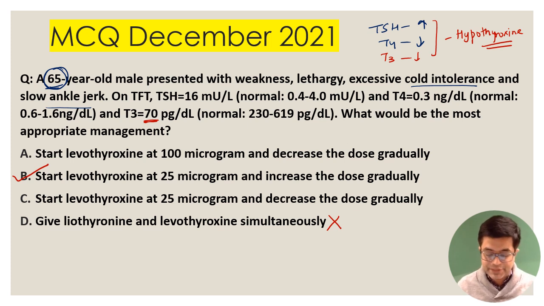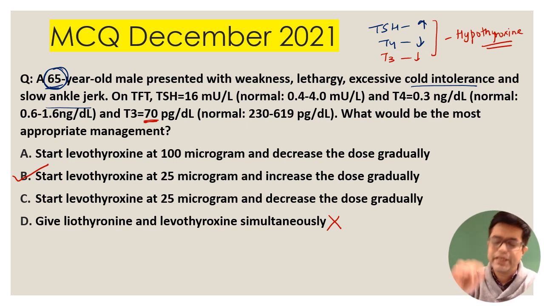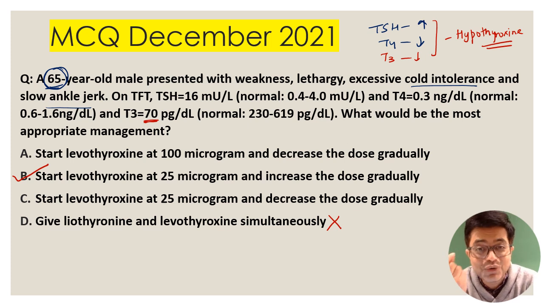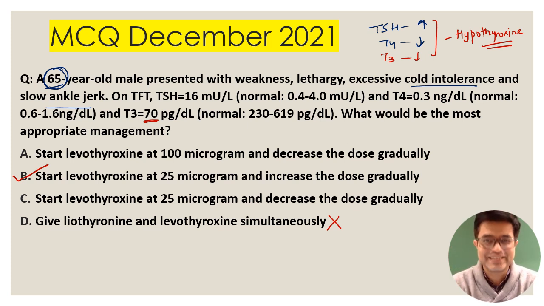Now you may ask me, sir, why not C? Because when you are starting, this is a patient with thyroxine deficiency. Only when you have increased beyond, say you have gone up to 100 or 112.5, that kind of dose you are giving, and hyperthyroid features start to appear, then you will consider reducing the dose. If you have started with the minimum possible dose, the only option will be hiking the dose. You understand? So minimum possible dose is 25 microgram and increase the dose gradually because it is a hypothyroid patient. That is your answer. So remember this, and let's go to the next scenario.